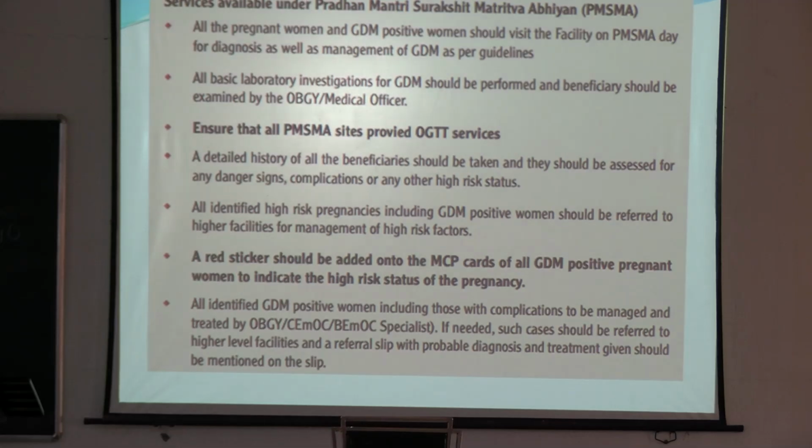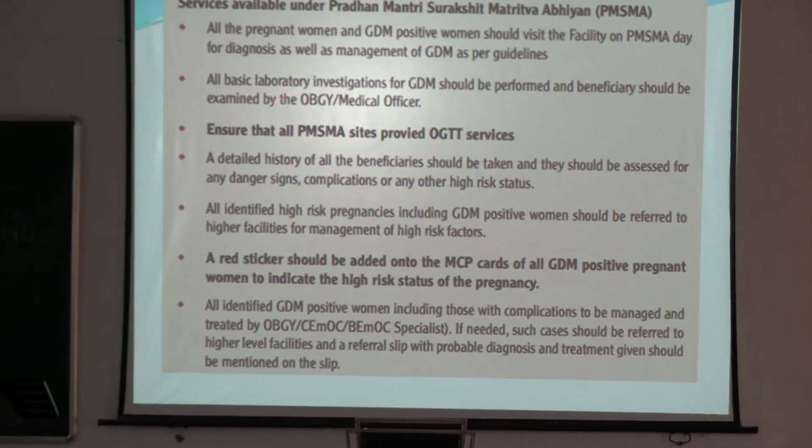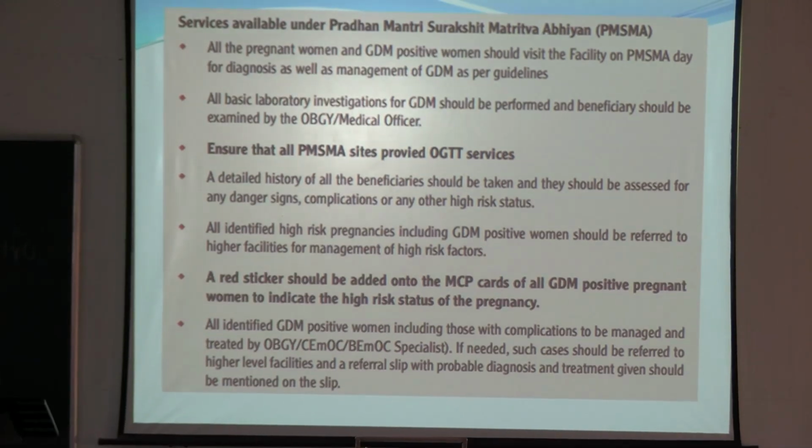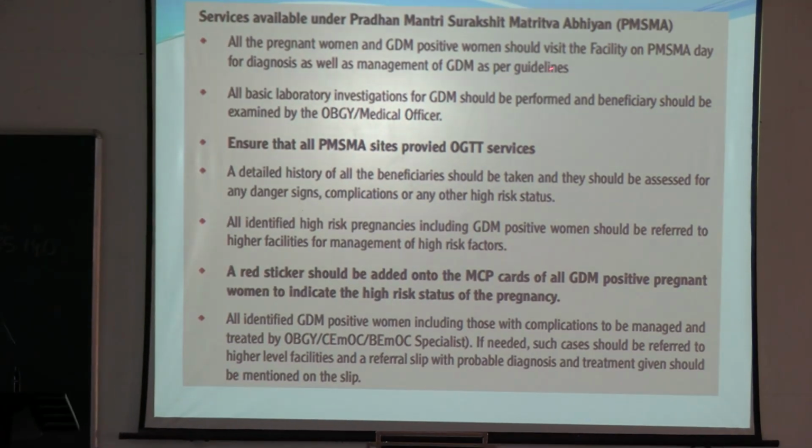There many trained officers are present, maybe obstetrician and gynecologists are present, and the 75 gram glucose OGTT is being done in many PSC centers. This Yojana is followed in different hospitals, like on the 9th of every month, and all the pregnant patients are being checked and investigated.